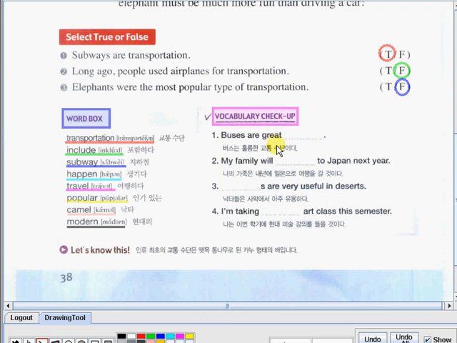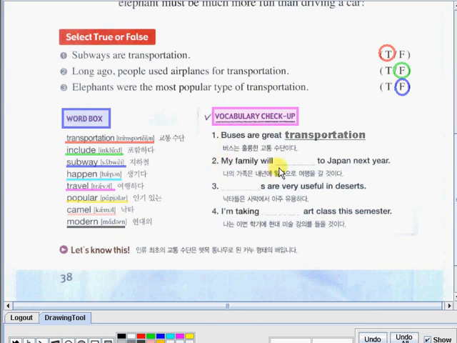Buses are great blank. What do you think is the missing word? Good job! The correct answer is transportation. Buses are great transportation.